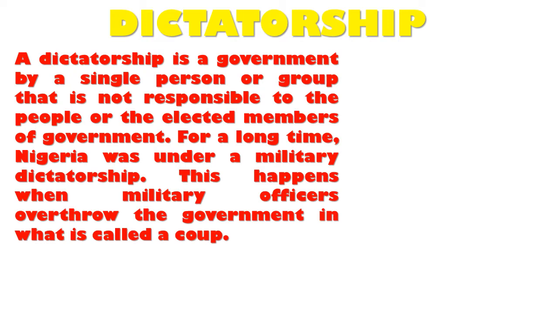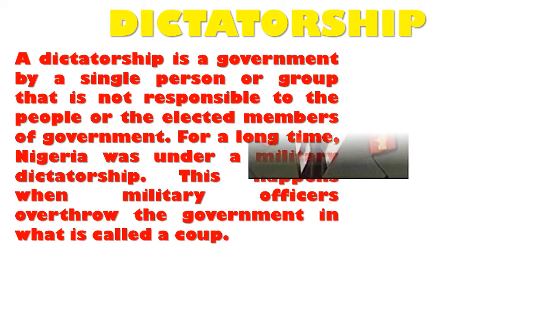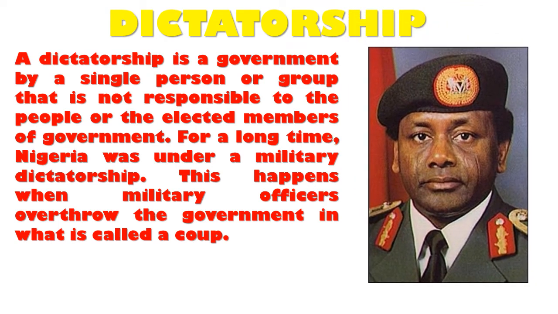For a long time, Nigeria was under a military type of government. This happened when military officers overthrew the government in Nigeria, and that kind of act is called what? A coup. And just as you have on my screen, an example of such a leader was Sani what? Abacha.